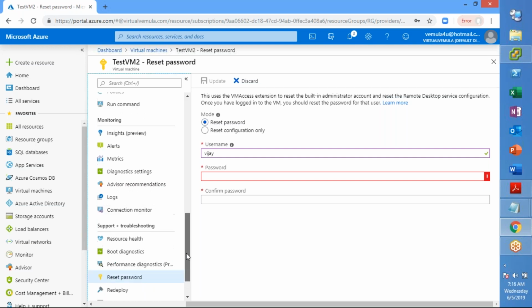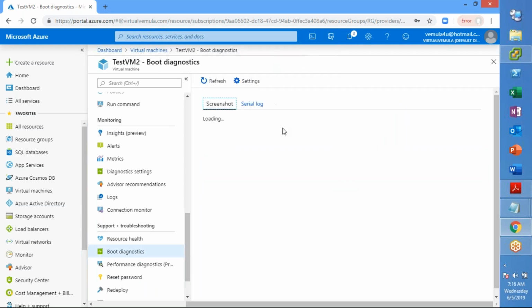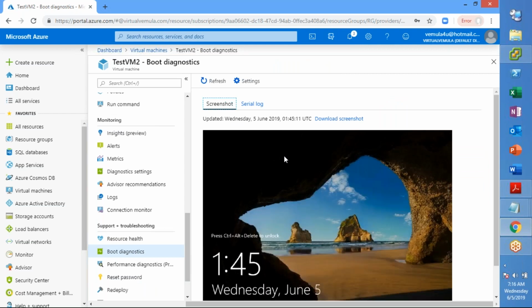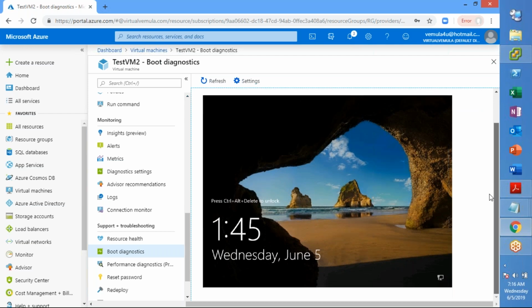Now let us go to boot diagnostics. Somebody was asking the other day, can we get into the console of the virtual machine, like how we do in our VMware or Hyper-V world? Now you will not have access to the console, but in the boot diagnostics you see the current state of your virtual machine, right? By seeing this picture, you can understand whether it is up or not, whether it is stuck at boot, what the current state is, and it refreshes periodically, right?